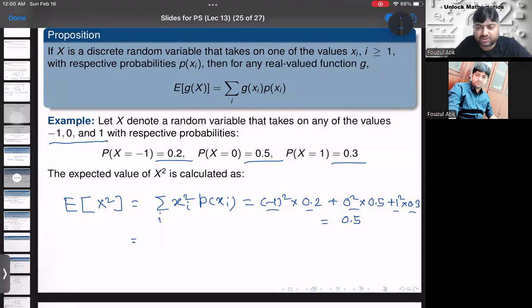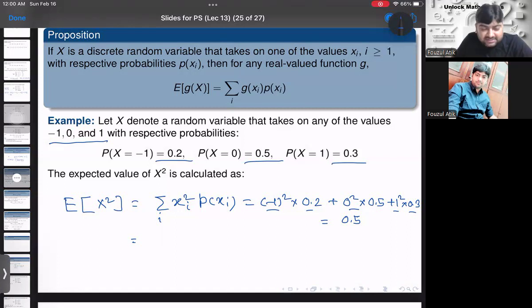So 0.2 plus 0.3, it is 0.5. Right? So if it is given what values the random variable takes and its probabilities are given, we can find the expectation of any real valued function.